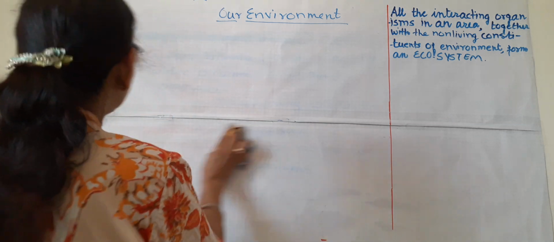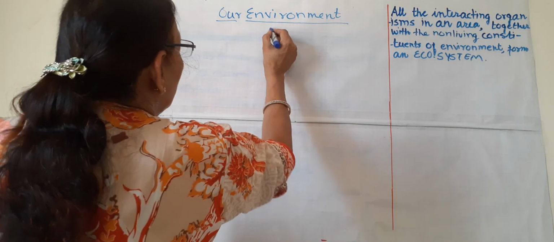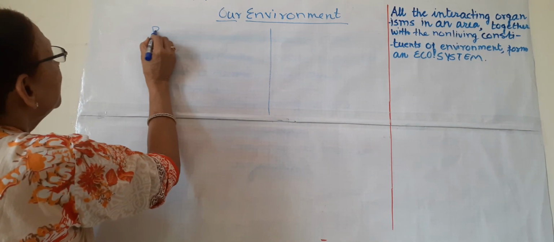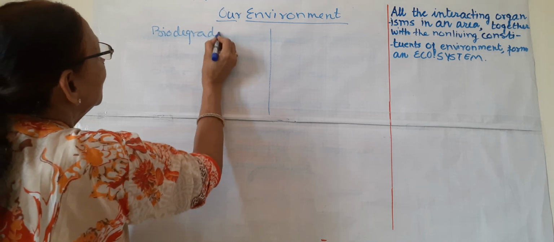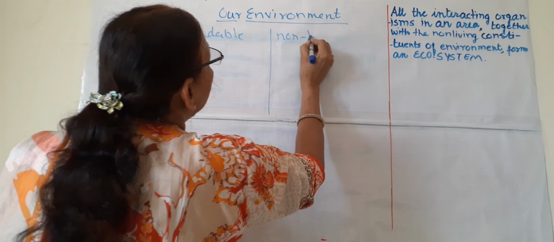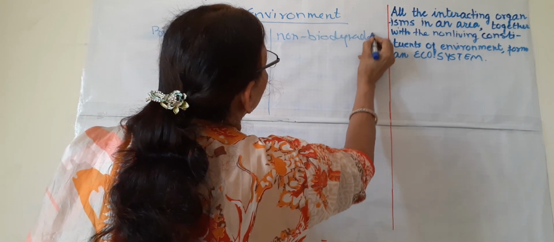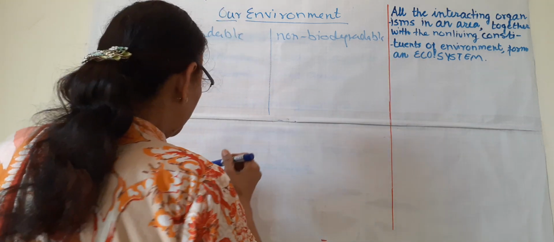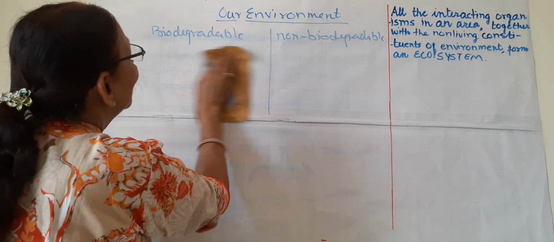This waste can be divided into two types. One is biodegradable, and the other is non-biodegradable. So two types of waste are produced in our daily life.